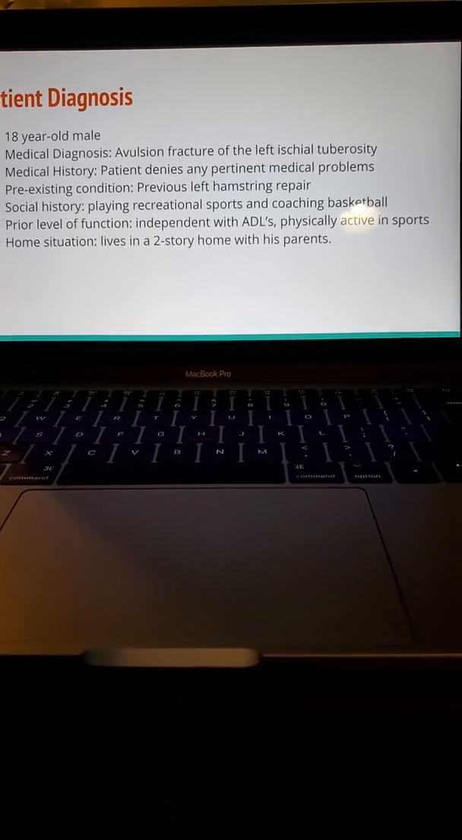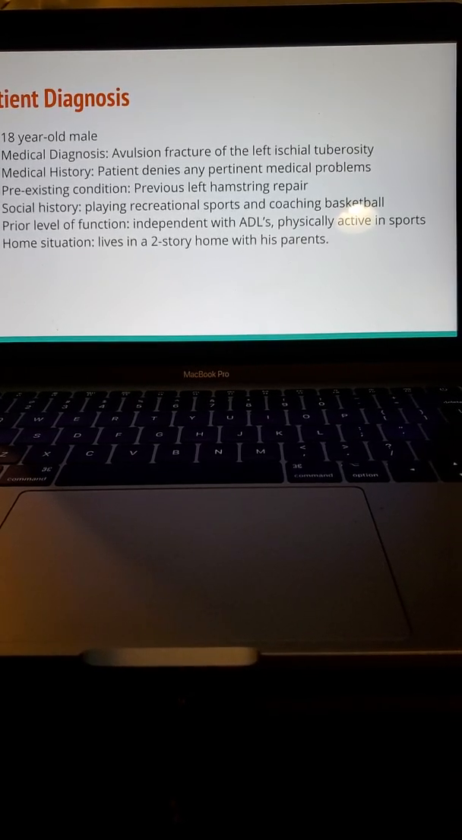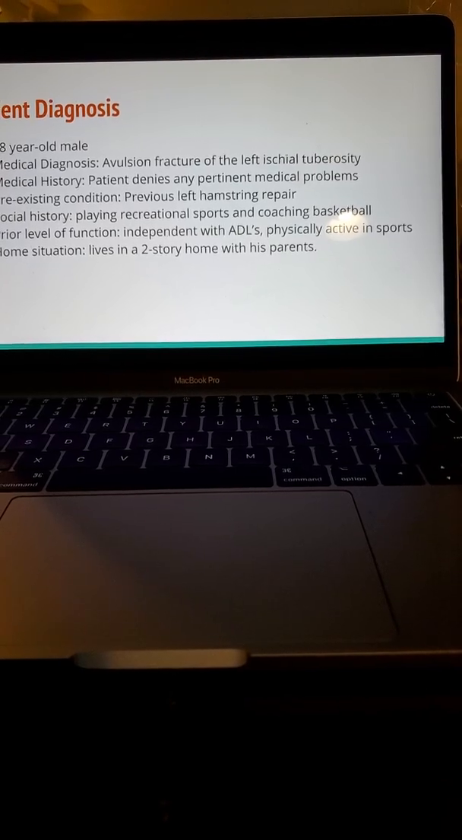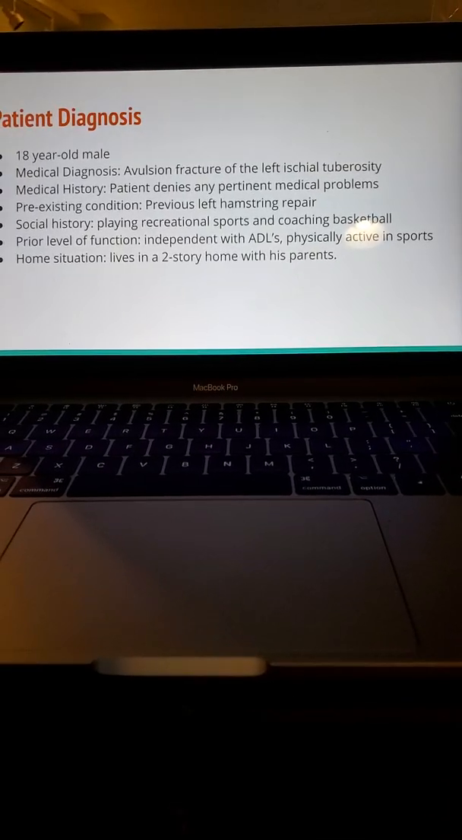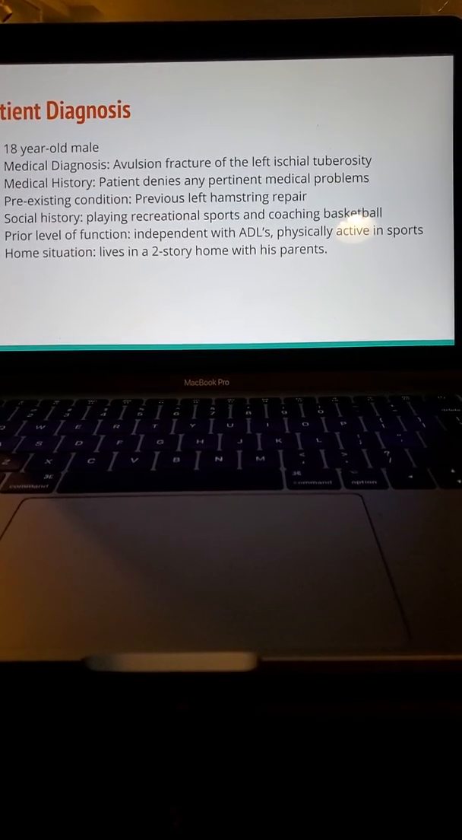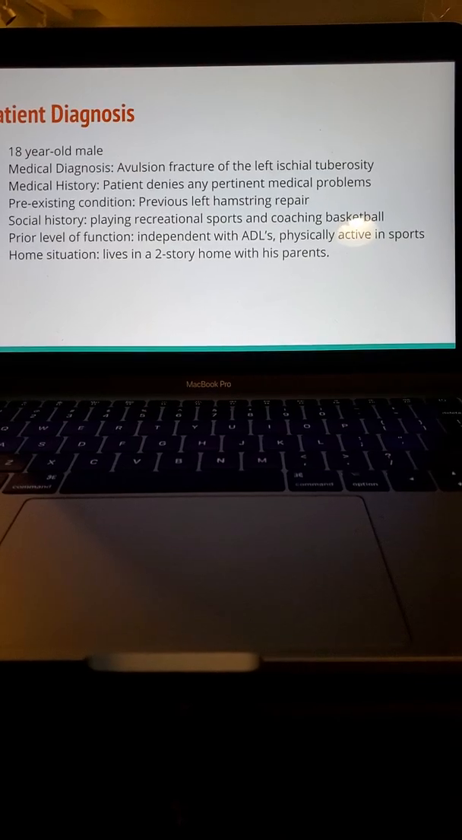As far as the social history, patient is active in recreational sports and coaches a high school basketball team. As far as his prior level of function, patient is independent with ADLs and was physically active in sports. And home situation, he lives in a 2-story home with his parents.